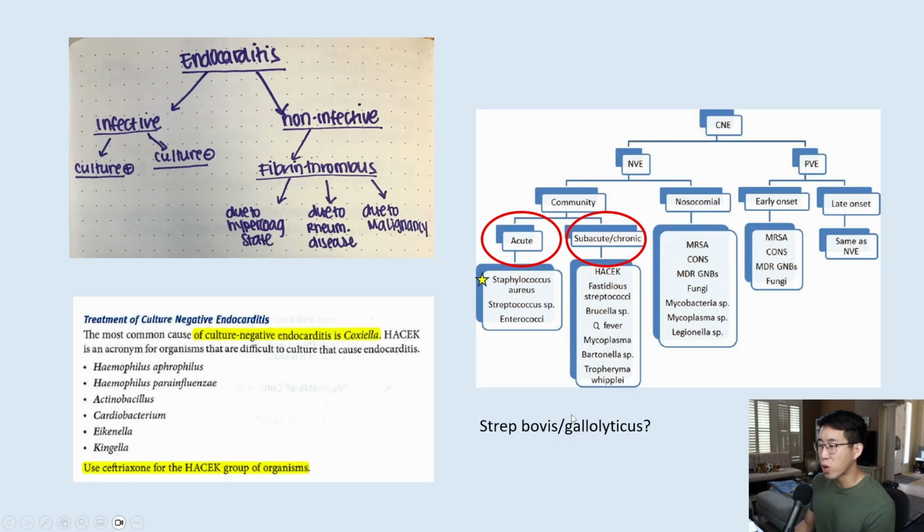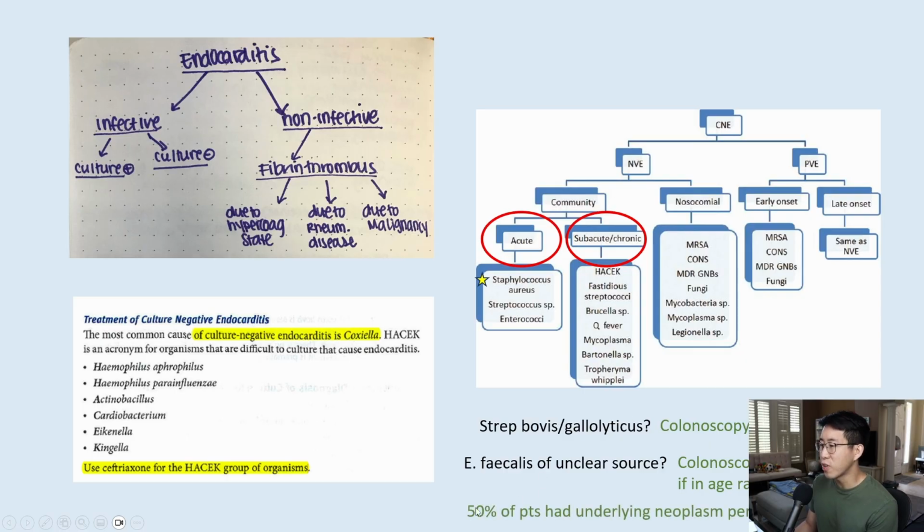This is a common board question, but if you ever see anyone with Strep bovis or gallolyticus endocarditis or bacteremia, what is an additional test that these patients will need? That's going to be a colonoscopy to rule out colon cancer. And again, if somebody has E. faecalis of unclear source, this one will also need a colonoscopy if they're in the age range for appropriate screening. This is because 50% of these patients had an underlying neoplasm per this article in 2017.